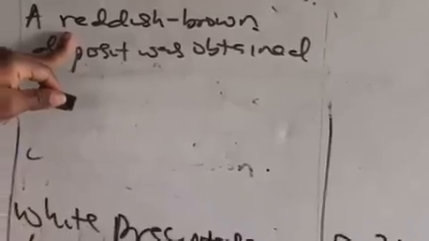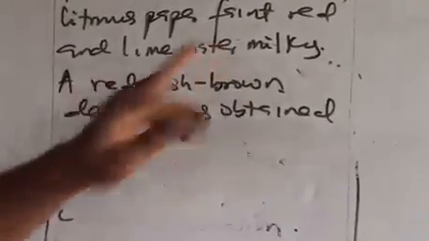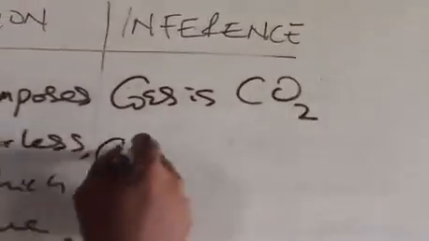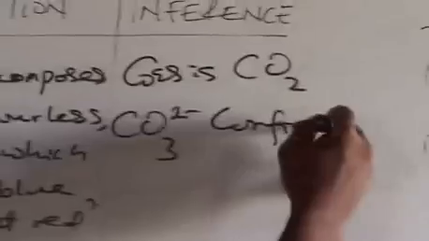Sometimes you can still get a yellow deposit. You get a yellow deposit if the salt you're heating is a pure compound. If the compound is not all that pure, you have reddish brown. So whether you write reddish brown deposit or yellow deposit is still correct. So now, right here, gas is CO2, CO3 2 minus confirmed.